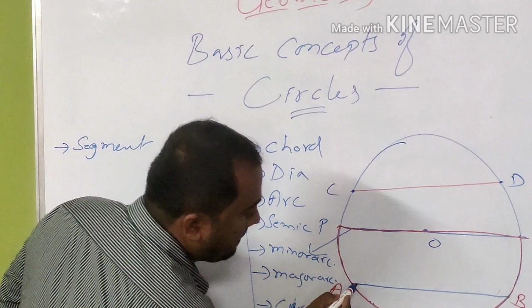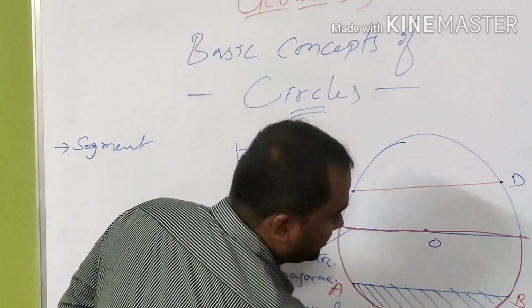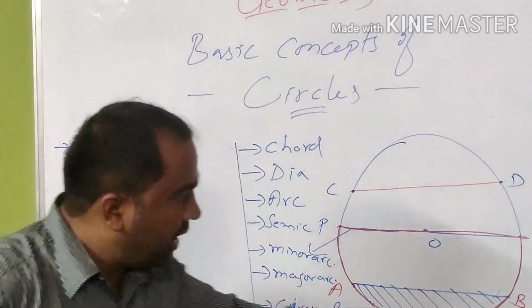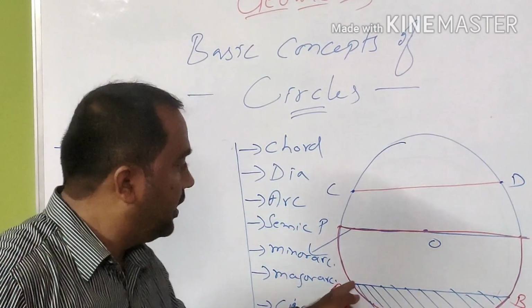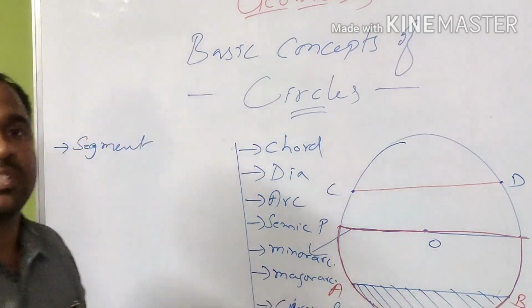For example, this one. The region which is shaded here is covered by an arc and a chord. This shaded region is called a segment.